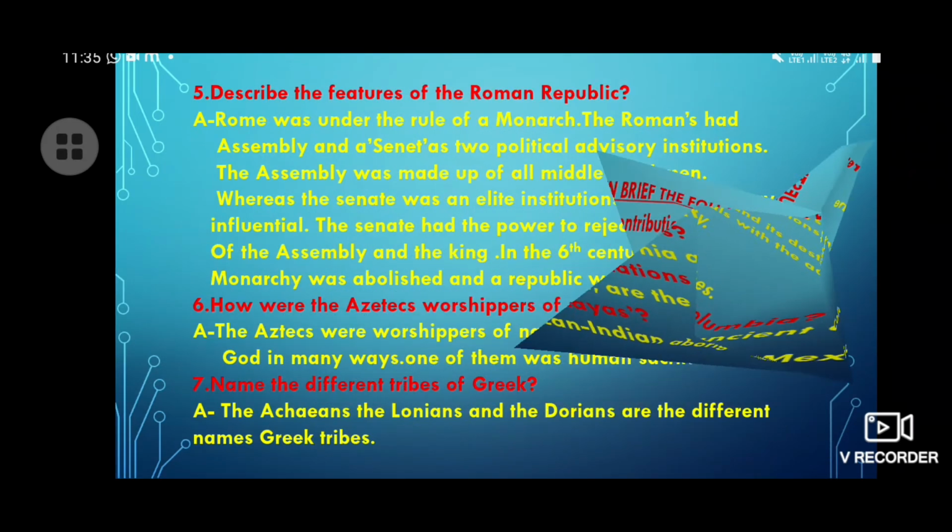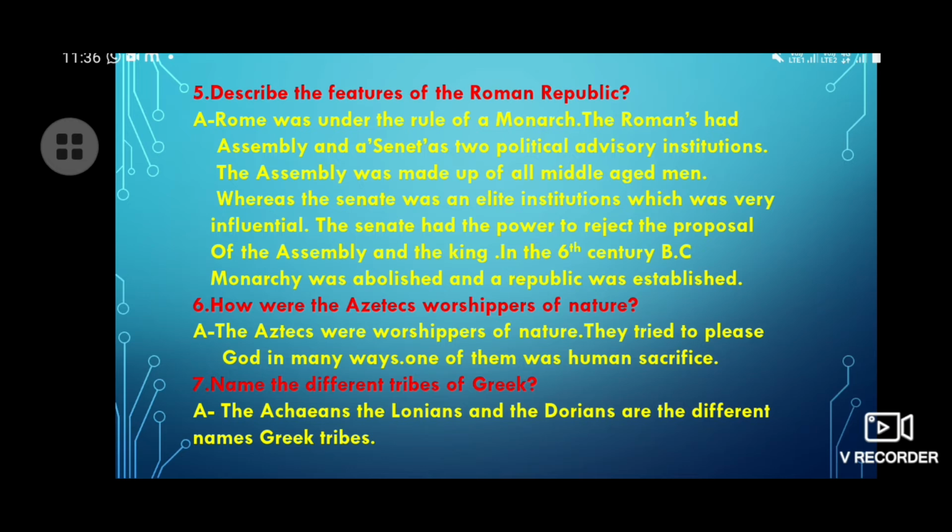Now move on to question number 5. Describe the features of the Roman Republic. Your answer is Rome was under the rule of a monarch.